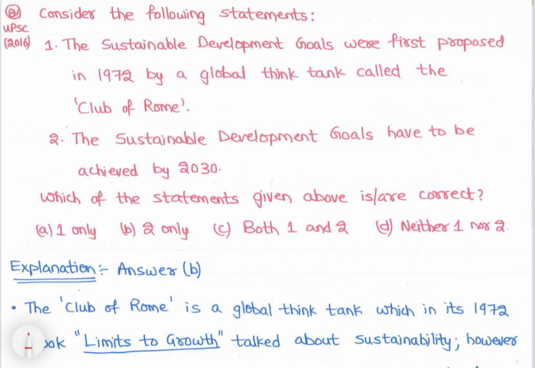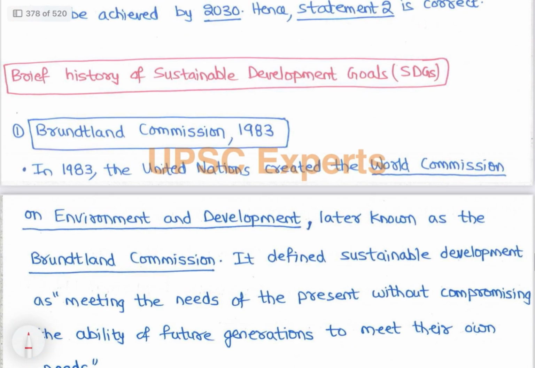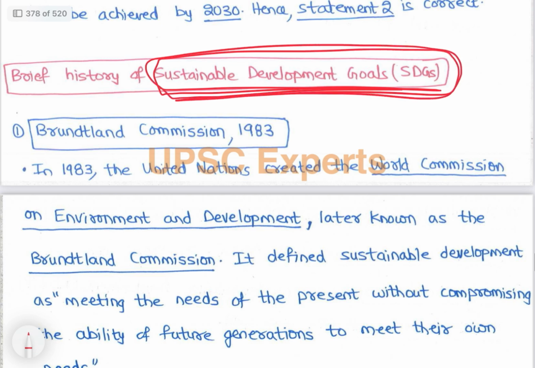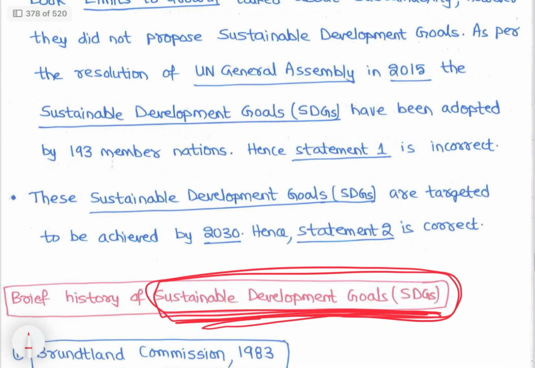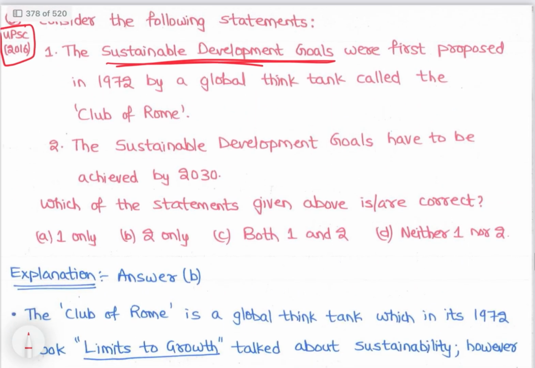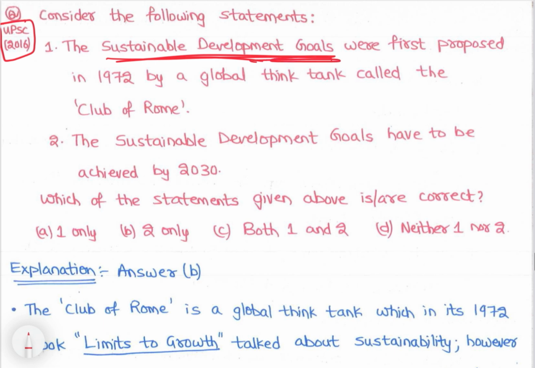See, this is a question asked in 2016. So see, अब देखो इस question में this is on sustainable development goals etc. ठीक है? अब sustainable development हमने कहीं कवर नहीं किया एक जगह, right? So इस क्वेश्चन में I have covered everything, that is brief history of Sustainable Development Goals, right? Everything important related to goals in sustainable development is covered in just 2 pages, right? So let's discuss, right? क्वेश्चन भी पढ़ते पहले. See, Sustainable Development Goals